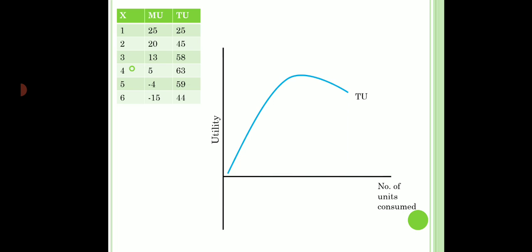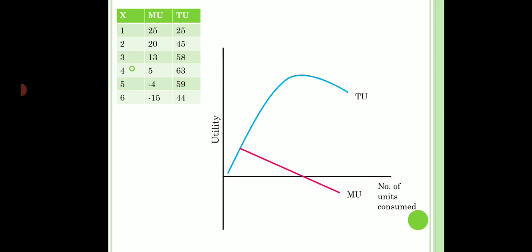And for the MU curve, I see that it is constantly falling. So this is how my marginal utility curve would look. It is constantly falling, it is touching the x-axis and then it is going negative as well.